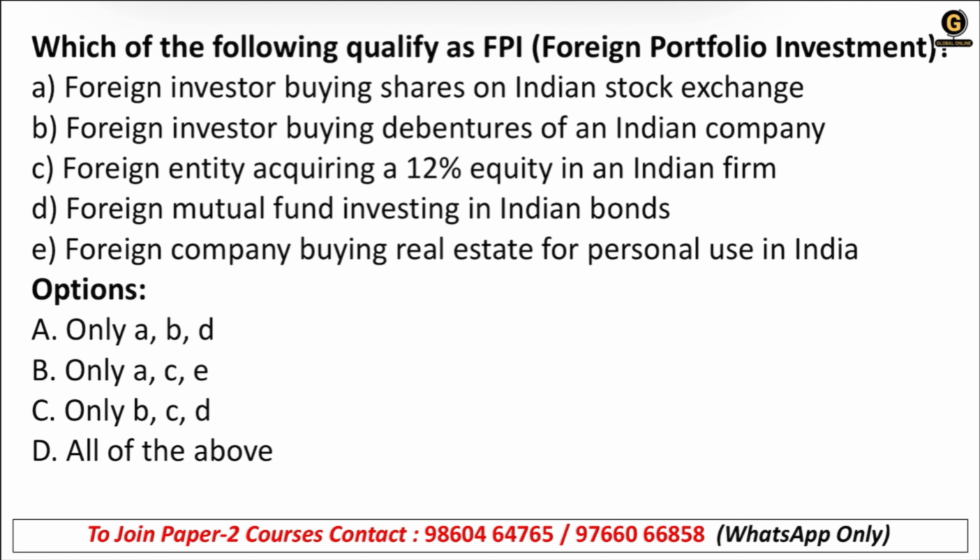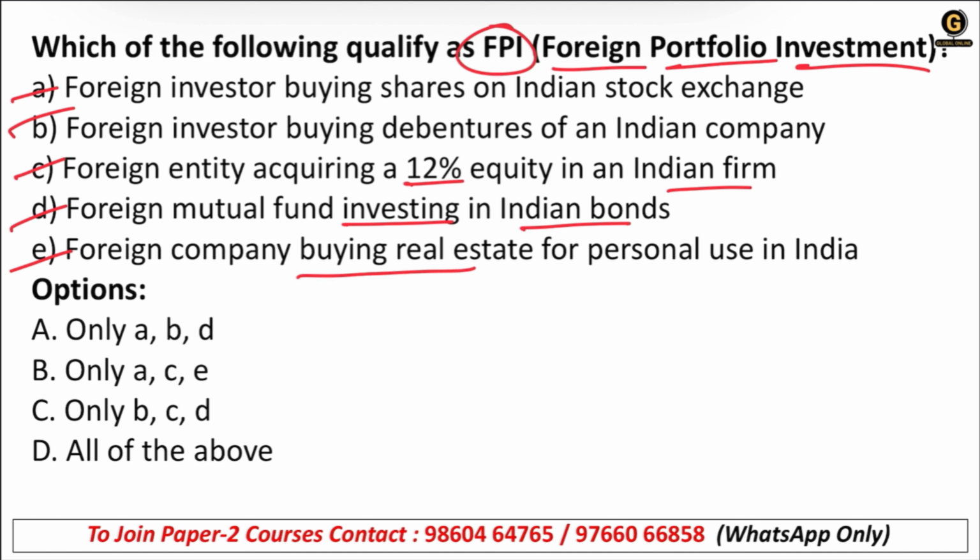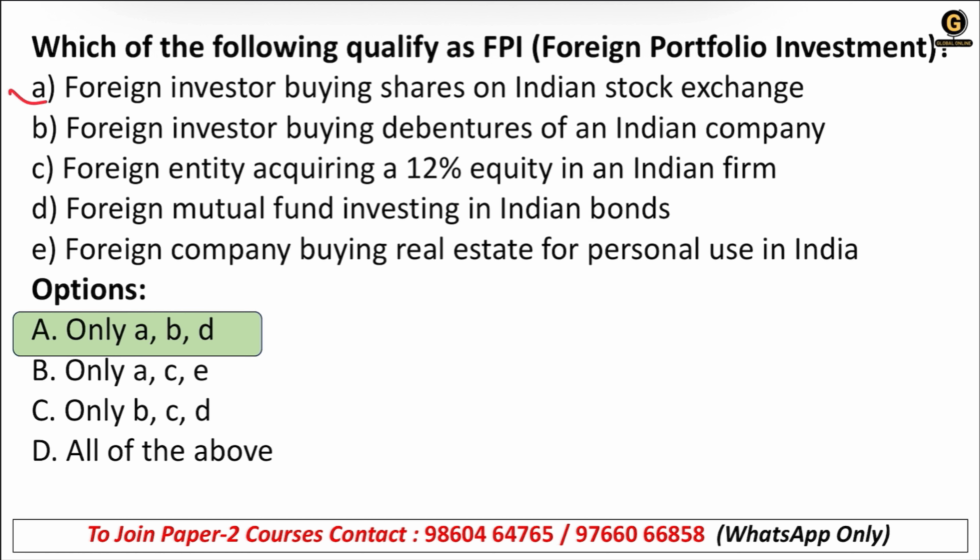Next, which of the following qualify as FPI? Now FPI. The same question was asked, the first question, about FDI. Now it is asking about FPI. Foreign investor buying shares on Indian stock exchange, foreign investor buying debentures of an Indian economy, foreign entity acquiring 12% equity in an Indian firm, foreign mutual fund investing in Indian bonds, foreign company buying real estate for personal use in India. Okay, so right answer is option A, that means A, B, and D only. Okay, C is not correct.